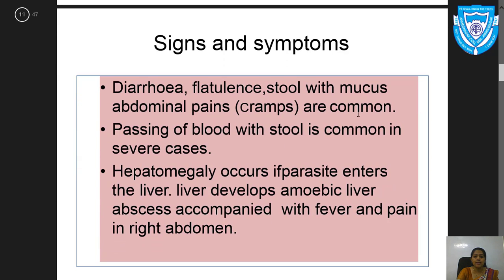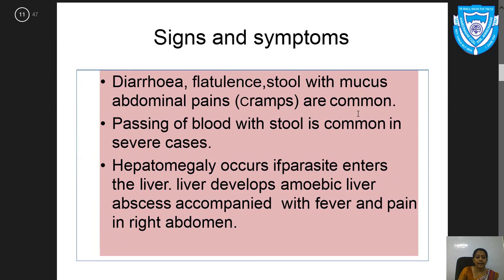Now, the signs and symptoms. Diarrhea, flatulence, stool with mucus, and abdominal pain, that is cramps, are common. Passing of blood with stool is common in severe cases. Hepatomegaly occurs if the parasite enters the liver, that is, enlargement of the liver takes place. The liver develops an amoebic liver abscess accompanied by fever and pain in the right abdomen.